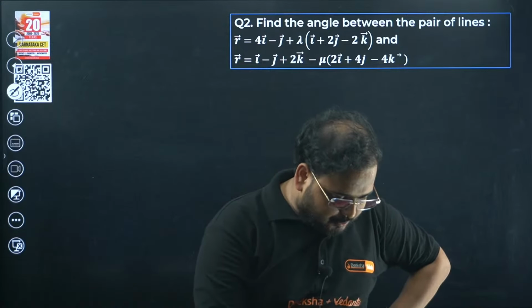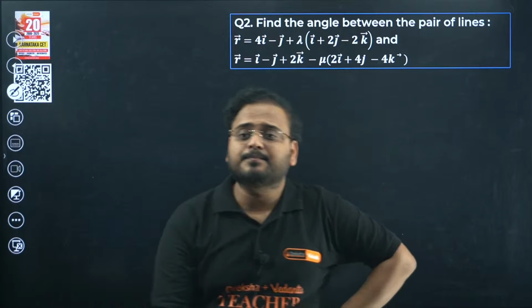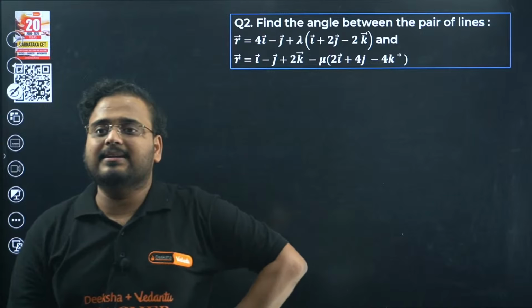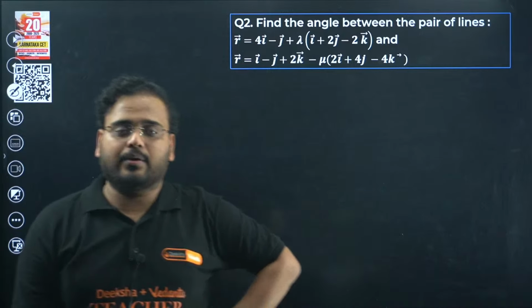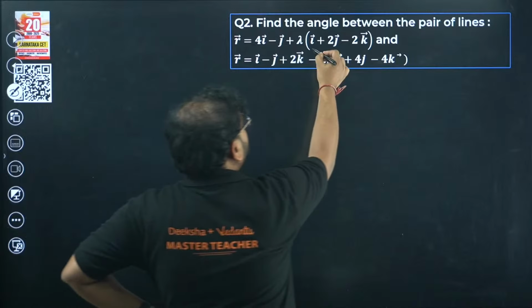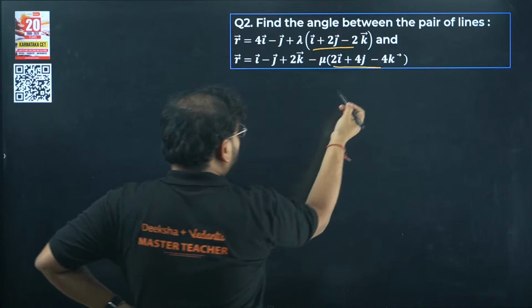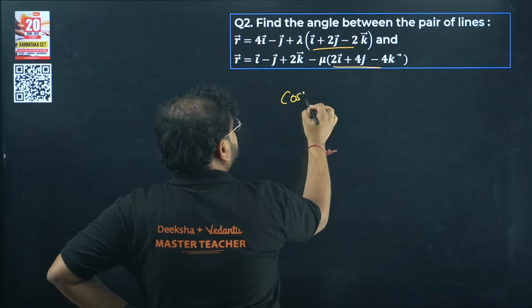I don't understand your question. Can you explain it a little bit? Okay. Find the angle between the pair of lines. Okay. How to solve it? Simply use this. I'm looking for angle, so always use cos theta.